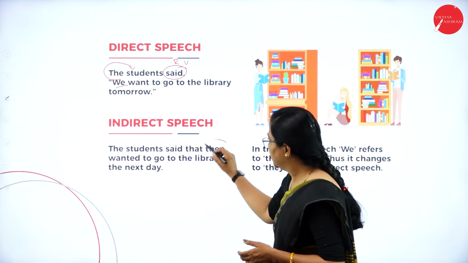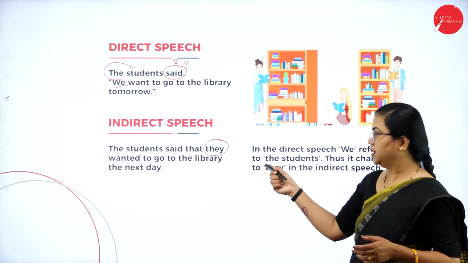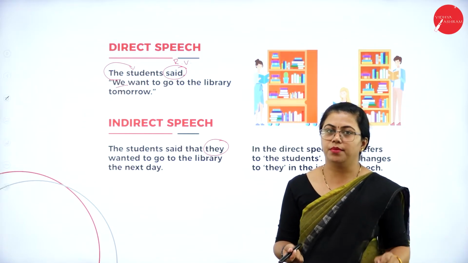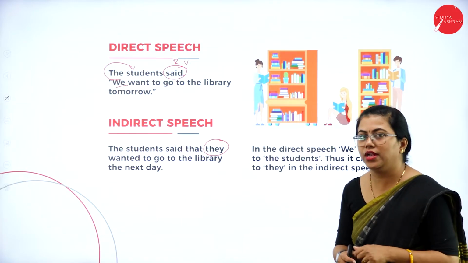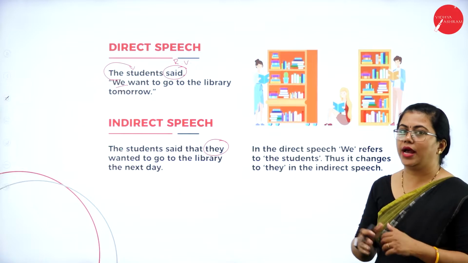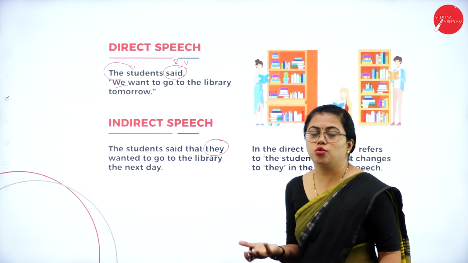So I am using they. Since students is plural, we are using they. So depending upon the speaker, gender and number, the pronouns also will change. So in indirect speech, students are referred to as they over here. Fine. So these are few examples. The basic rules I am telling you.